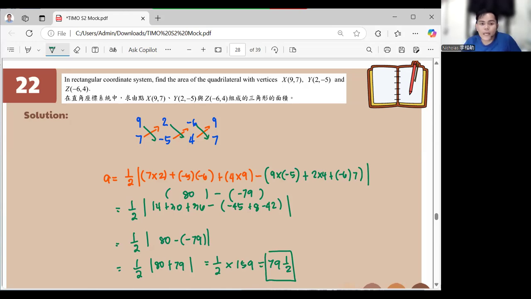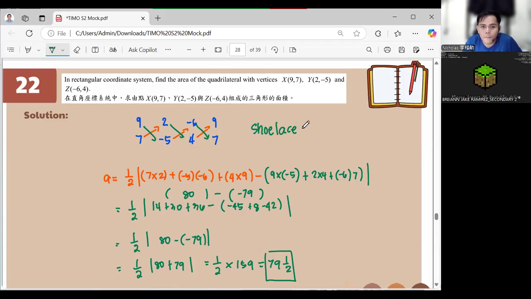Shoelace method. Okay. So you can use this on any cyclic quadrilateral. In general, cyclic polygons. Yes, you can use this one, as long as it satisfies all the conditions. So you can use it on a pentagon, hexagon, triangle, all of it. Okay?